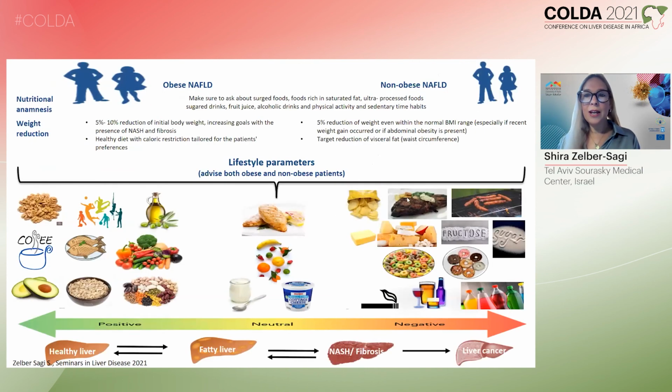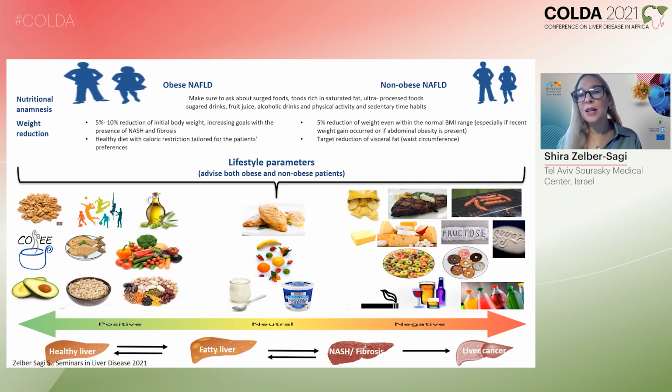And finally, I would like to summarize everything I said in this slide. So, obese NAFLD patients should have 7 to 10% weight reduction, which has been demonstrated to reduce the risk of disease progression and improve all aspects of NAFLD, steatosis, NASH, and fibrosis in a dose-response manner. But even normal weight NAFLD patients can benefit from weight reduction. It has been shown in a few studies that if they reduce their weight very moderately, by about 5% from their initial body weight, they do get significant reduction in steatosis.